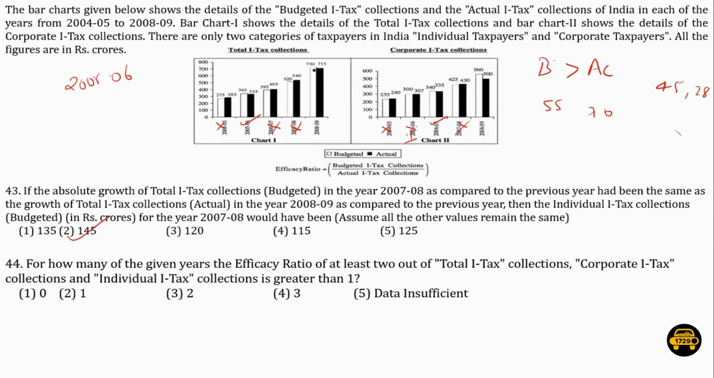For 2008-9, this is greater than 1. Again, this is also greater than 1. So we have only 2 years, 2005-6 and 2008-9, for which the efficacy ratio of at least 2 of the total, corporate, and individual income tax collections is greater than 1. So the answer is 2.